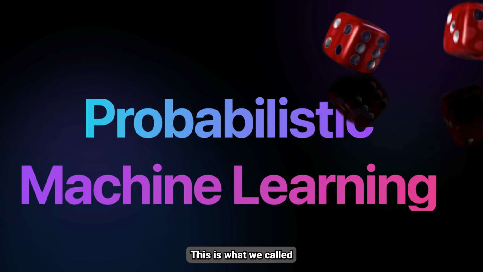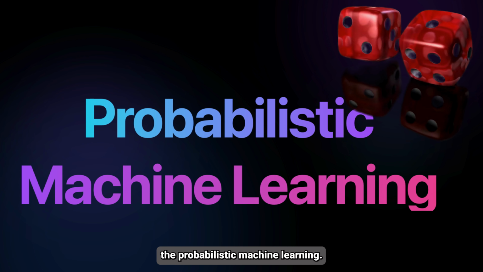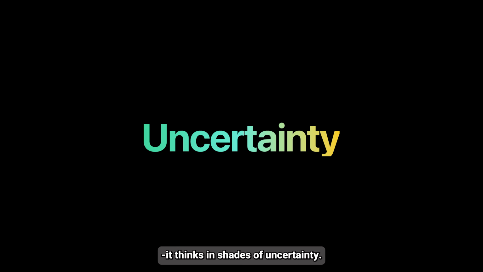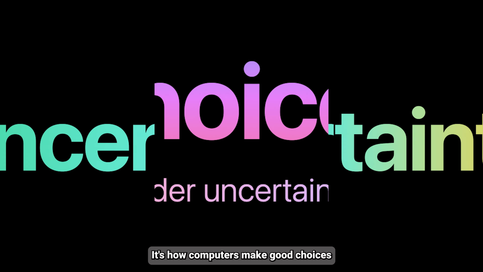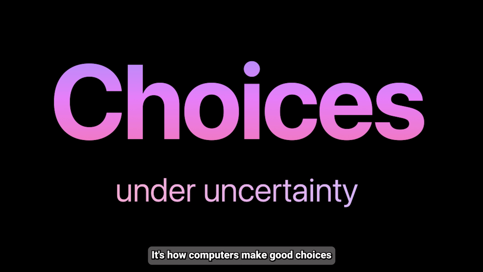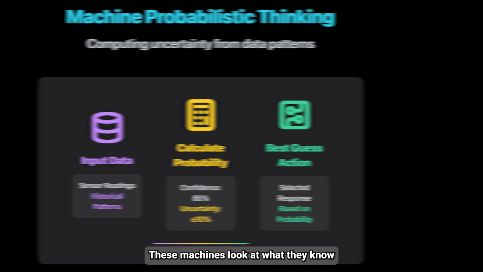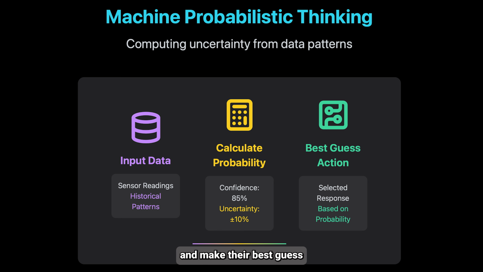This is what we call probabilistic machine learning. Here, AI doesn't just predict, it thinks in shades of uncertainty. It's how computers make good choices even when they are not completely sure what's going on. Just like how you might grab an umbrella when the sky looks dark. These machines look at what they know and make their best guess about what to do next.